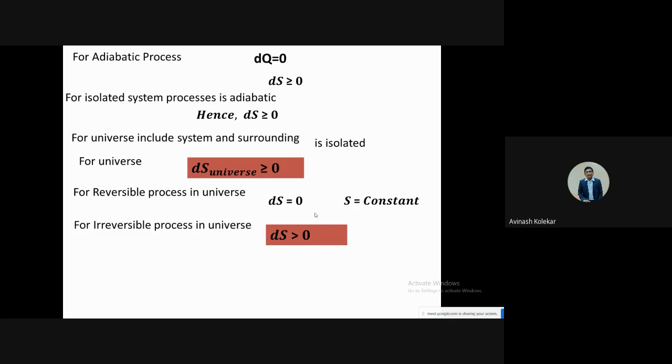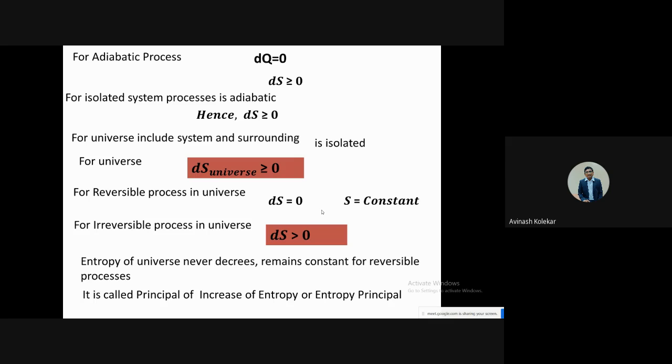But if the dS is coming less than 0, then in that case you should say that the process is not possible. And in this case you can see that the entropy of the universe is always increasing, because something happens that is an irreversible process, due to which the entropy of the universe is increasing. That's why it is called the increasing entropy principle.